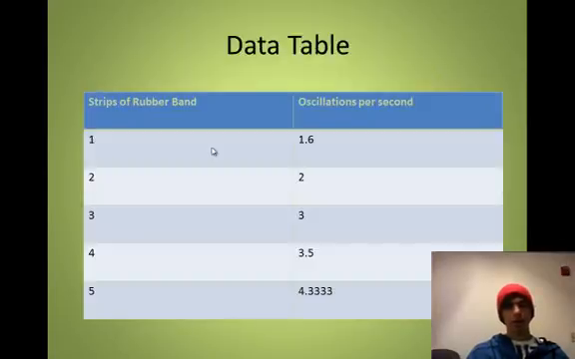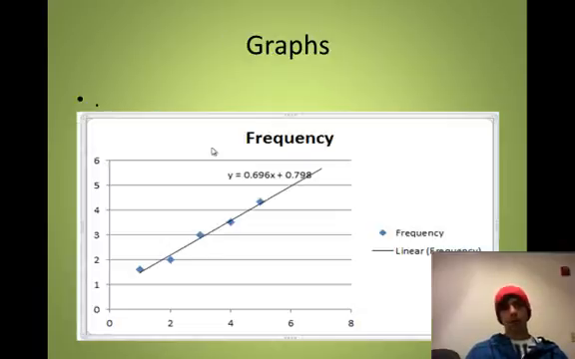Data table. Strips of rubber band and oscillations per second. With the first strip of rubber band, it oscillated 1.6 times. With the second strip, it oscillated 2 times. With 3 strips, it oscillated 3 times. With 4 strips, it oscillated 3.5 times. With 5 strips, it oscillated 4.333 times.